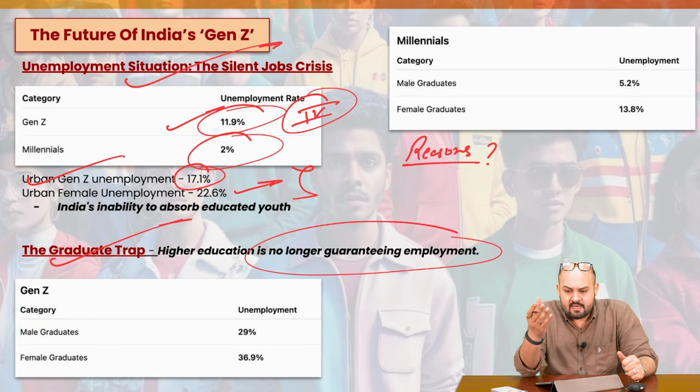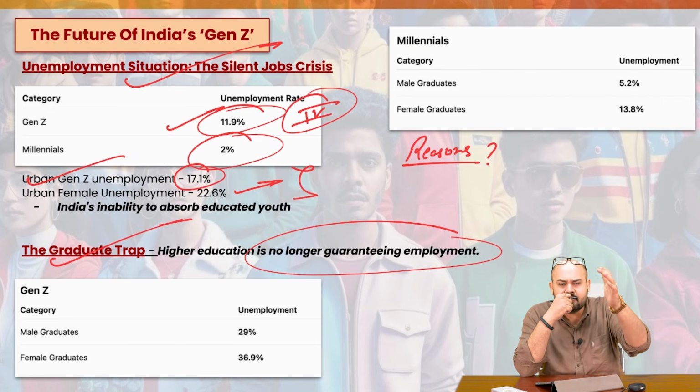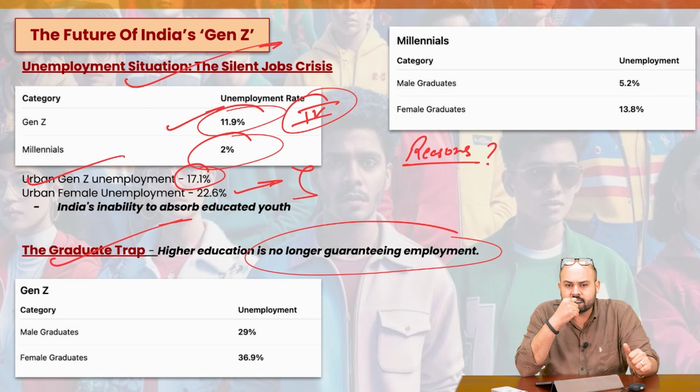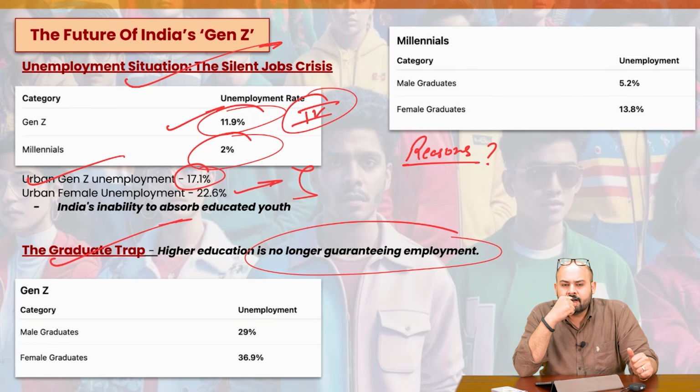You must have seen, whenever there is a notification by a government department, let's say 500 seats are notified, we have almost 1 million, 10 lakh applications for that. And that includes doctors, engineers, PhD holders, even for a very, very average position. So that is the kind of condition we are having, right?